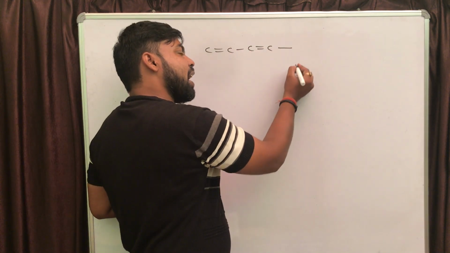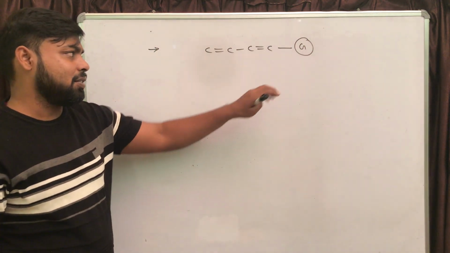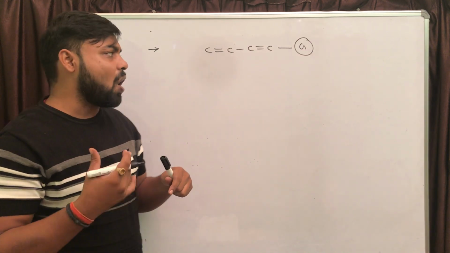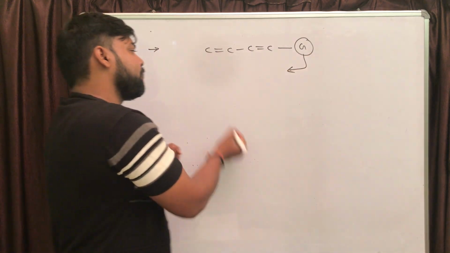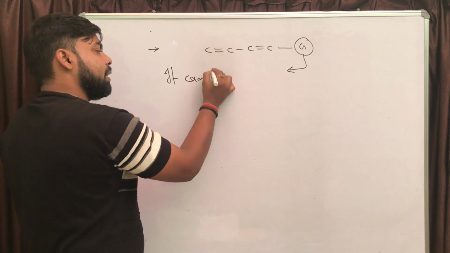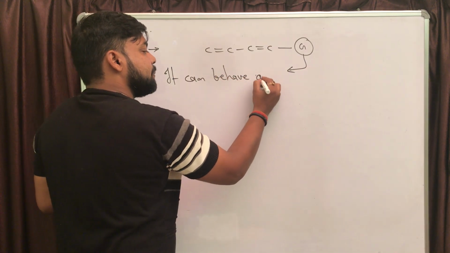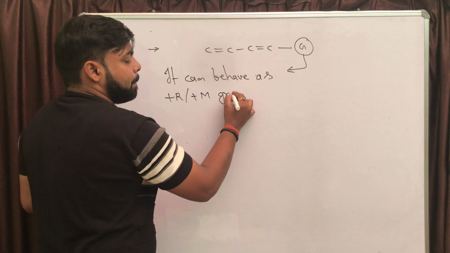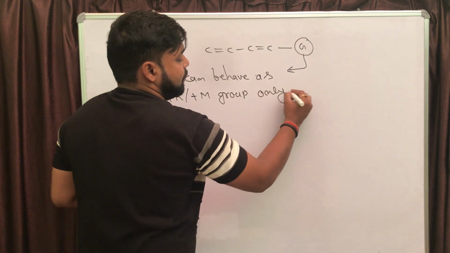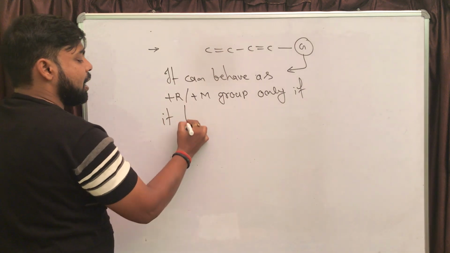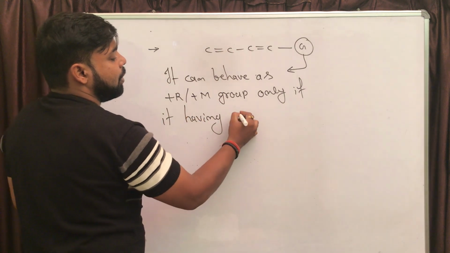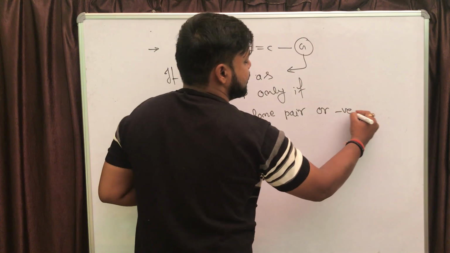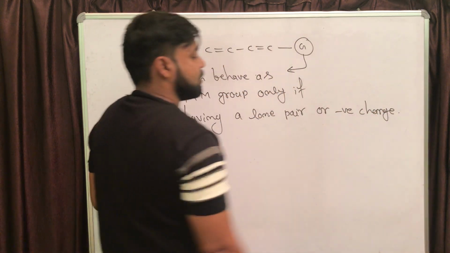And if you are attaching any atom or group of atoms or any functional group as G, then this particular functional group can behave as a plus R or plus M group only if it is having a lone pair or negative charge. Remember this one.